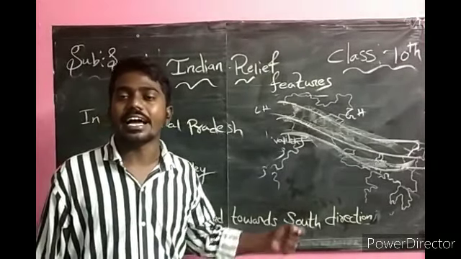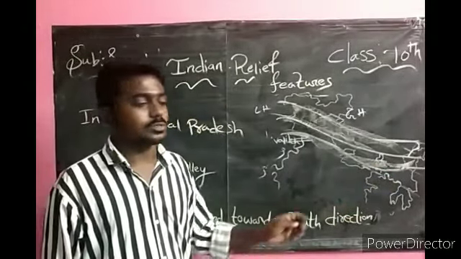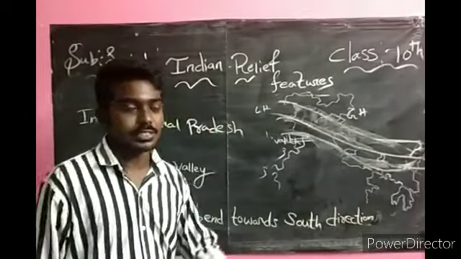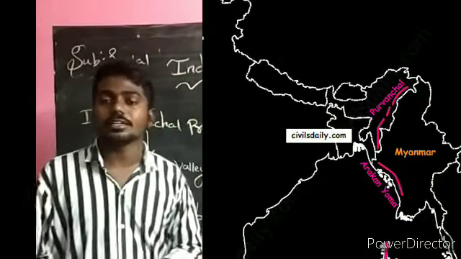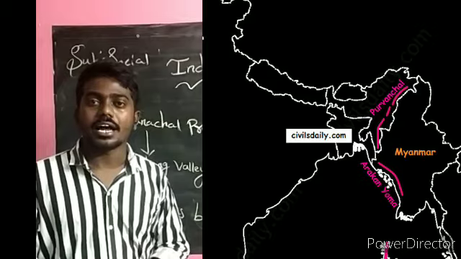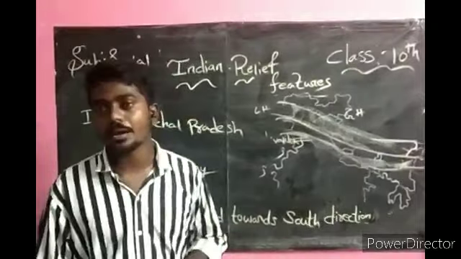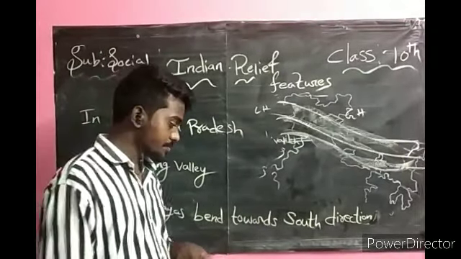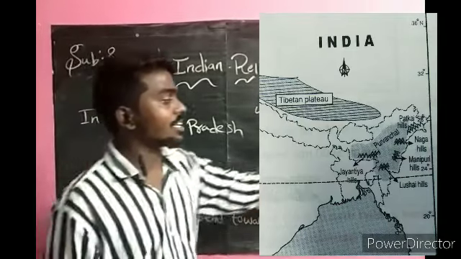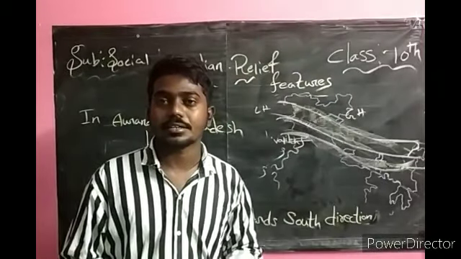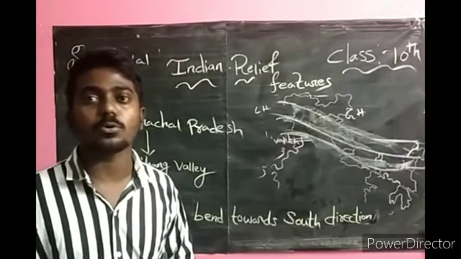Towards the south direction it acts as the eastern boundary of India and runs through the northeastern states. This division is called Purvanchal Hills. We can also call them Patkai Hills, Naga Hills, and Manipur Hills. Naga Hills in Nagaland, Manipur Hills in Manipur, Patkai Hills in Assam and Arunachal Pradesh, and Purvanchal Hills in all the eastern states.